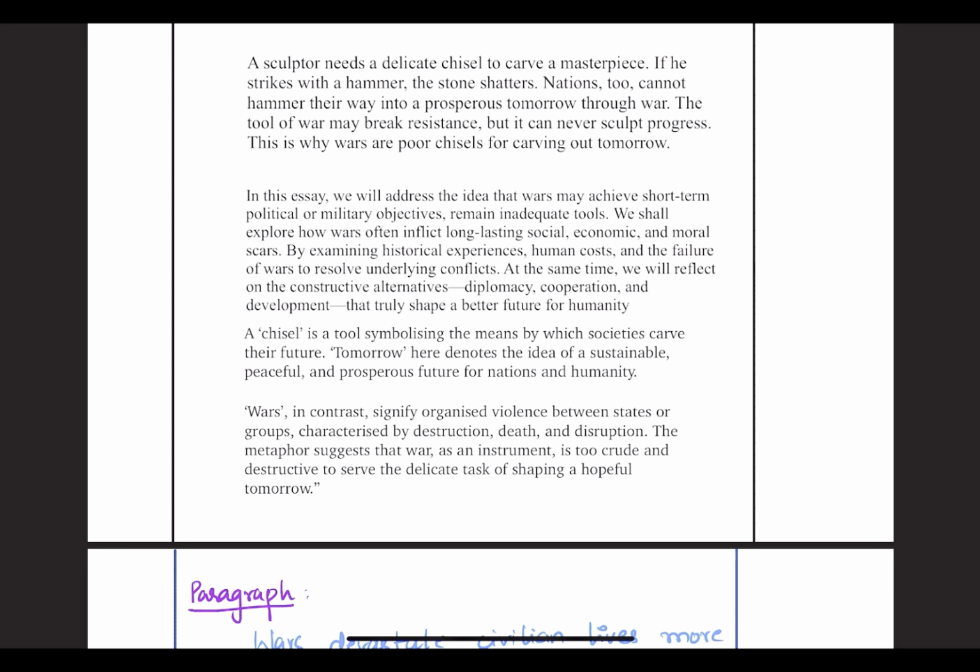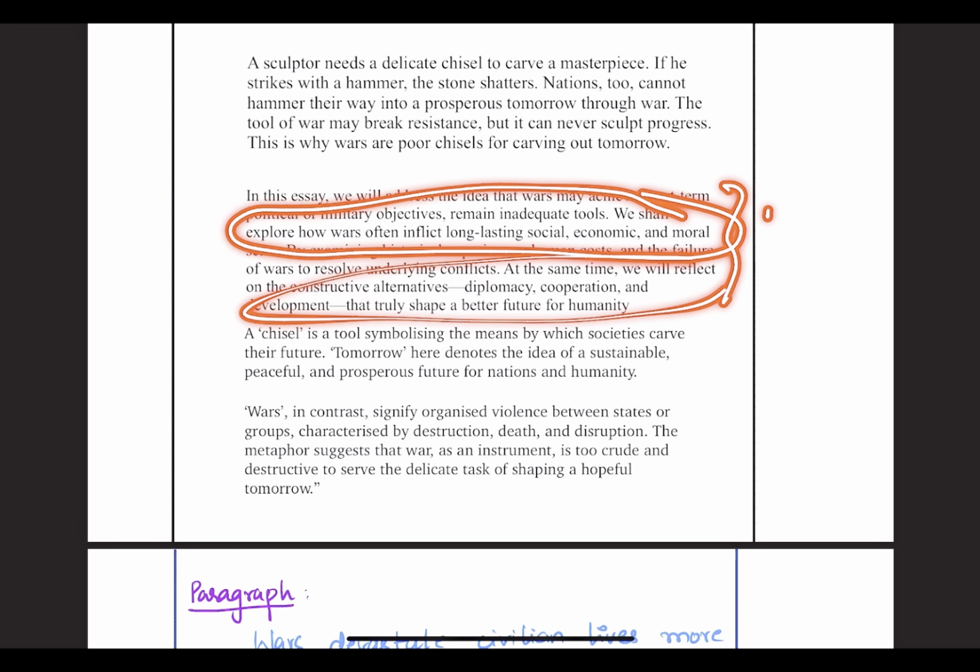At the same time, we will reflect on constructive alternatives, for example diplomacy, cooperation, and development, that will truly shape a better future for humanity. So, in this preface, I try to address why wars are poor chisels, and also give some suggestions. Hope you got this.